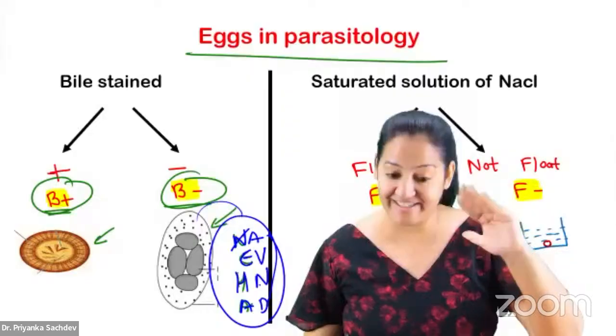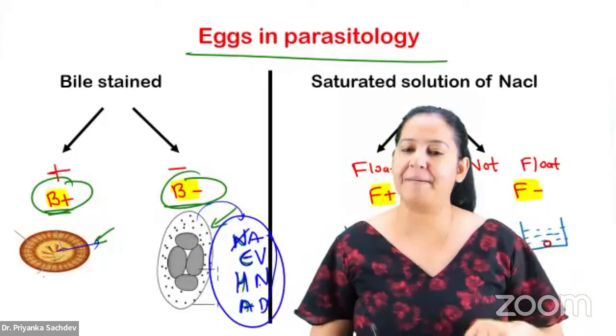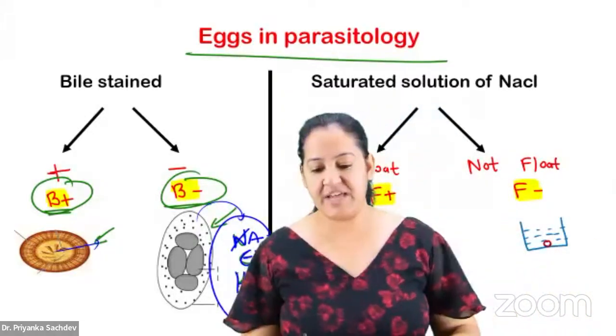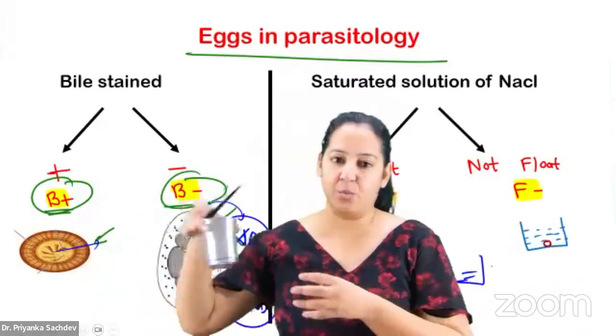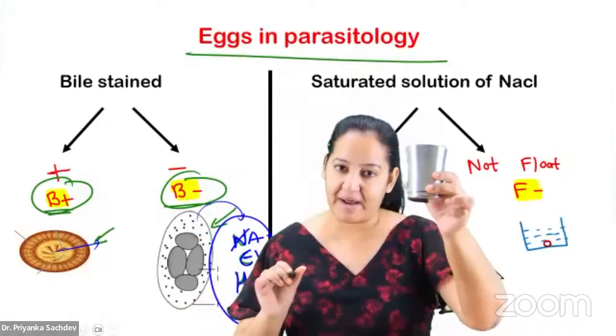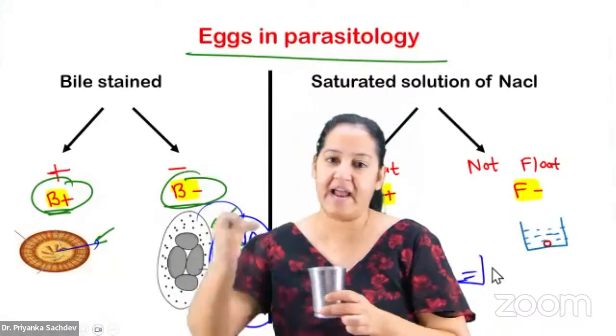These 4 eggs are white color. The diagram will be different. Rest all are B positive. Okay. The second thing, you have to take namak pani ka ghol, saturated solution of NaCl. Take a glass and mix water. Take salt, mix it. Saturated salt of NaCl, and put the egg in that.